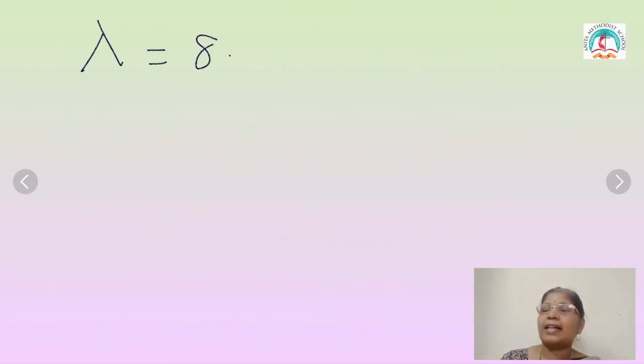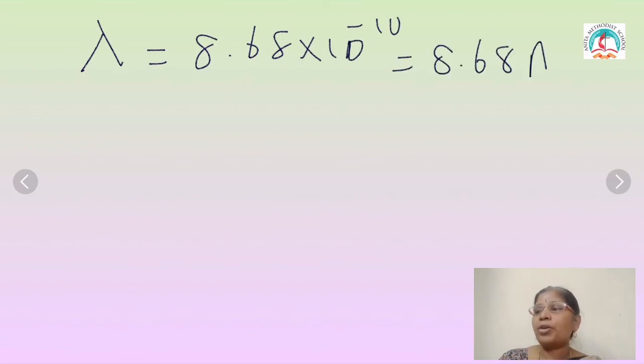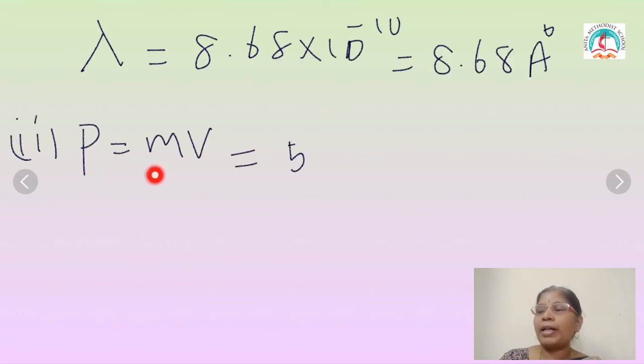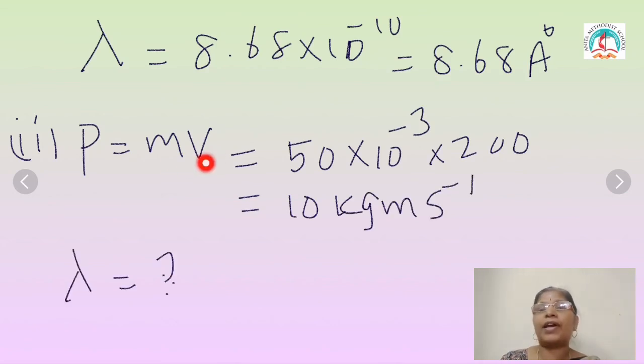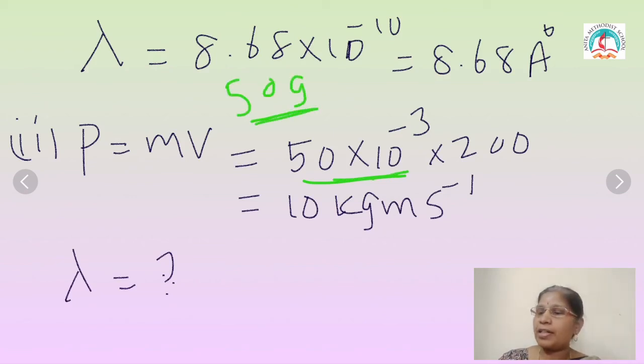In the second case, you want to calculate the momentum. What is given? Mass into velocity. The mass is given in grams, that is 50 gram. To convert into kg, multiply by 10 power minus 3, multiplied by the velocity, which is given as 200 m s power minus 1. When you multiply these two, you will get 10 kg m s power minus 1.